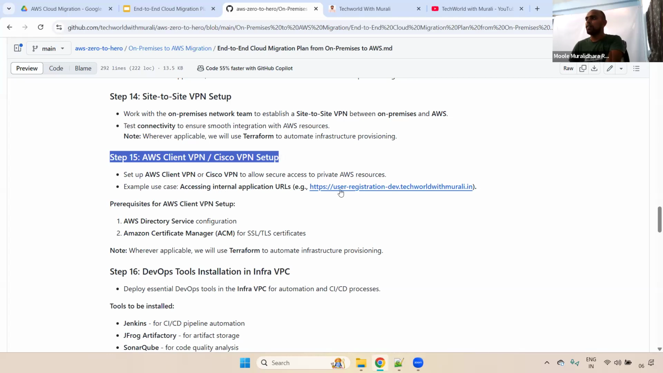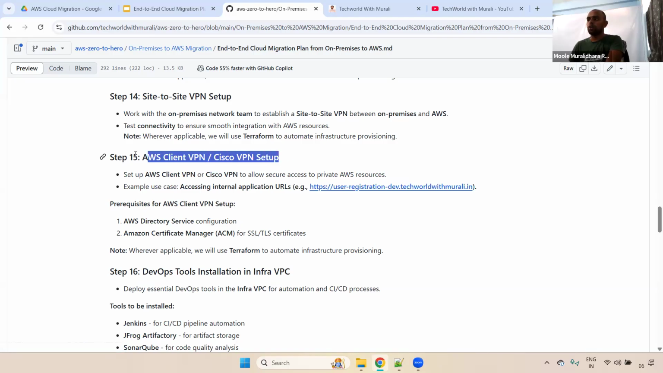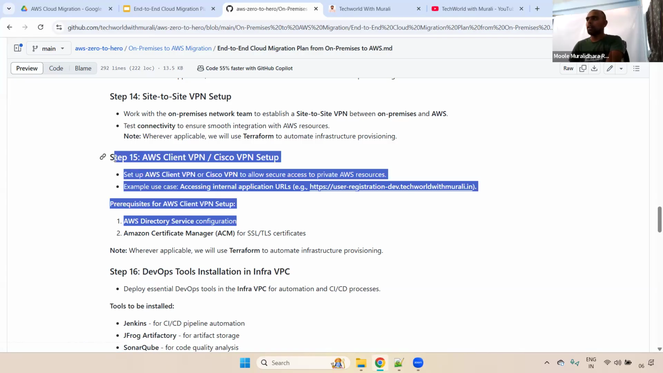For example, I'm telling you here, we can see user-registration-dev.techworldwithmurali.in or .com. This particular URL is an internal one, because dev is internal, right? If you want to access it, you need to connect through the client VPN or Cisco VPN, whatever, depending on the project. Understand, right? We'll set up this particular client VPN or Cisco VPN.